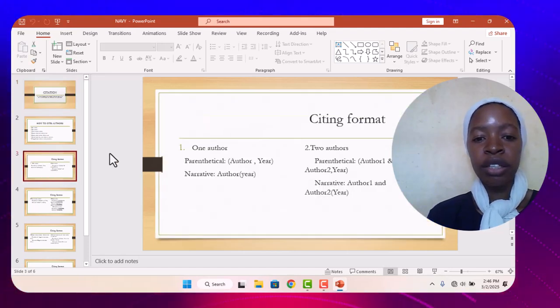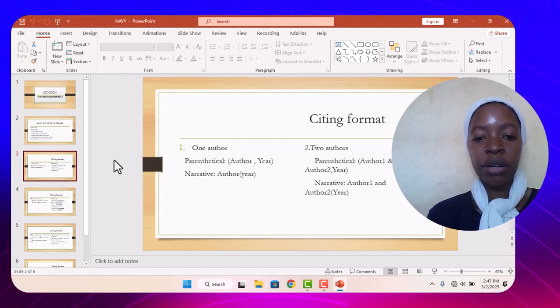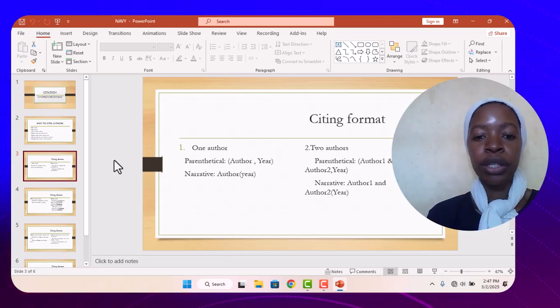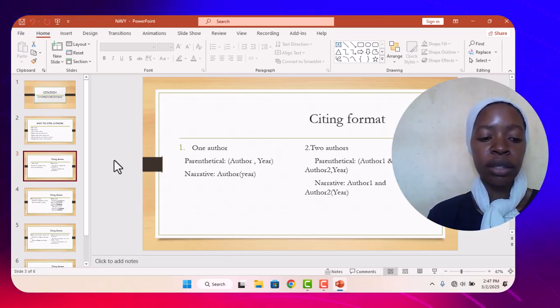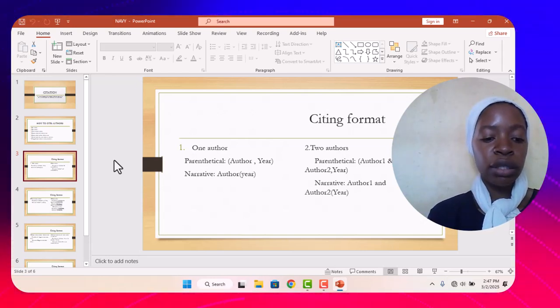Now if it's one author, in the parenthetical you put everything in brackets: the author, then a comma, and then the year of publication. If it's narrative, it doesn't have to be in brackets. Only the year has to be in brackets, but the author can be part of a sentence, as you see there, the way I've laid it down for you.